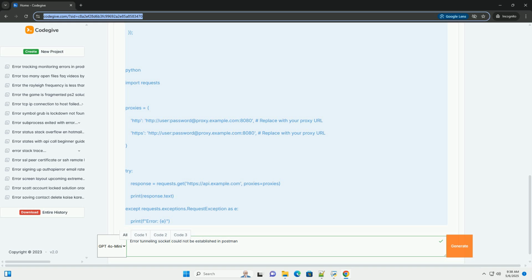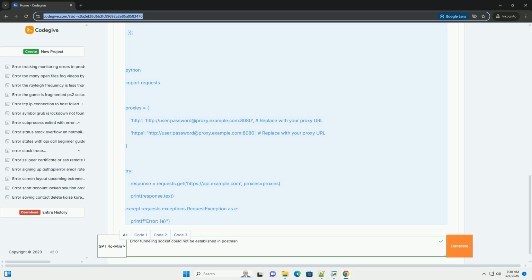8. Workarounds and alternatives. If you're unable to fix the proxy issue directly, here are some workarounds. Use a VPN. A VPN can bypass proxy restrictions by routing your traffic through a different server. However, be aware that VPNs can have security implications. Use a different network. If possible, try using a different network that doesn't require a proxy. This might involve using a personal hotspot or connecting to a different Wi-Fi network.